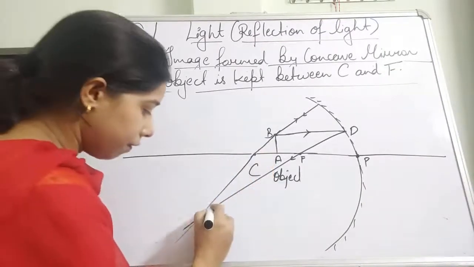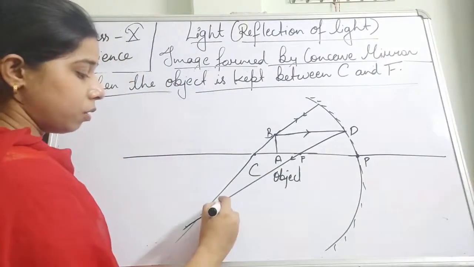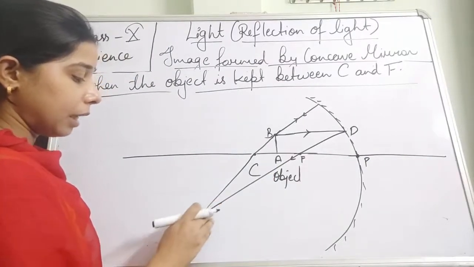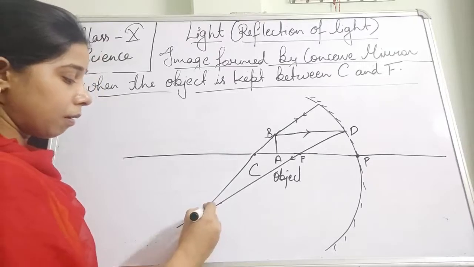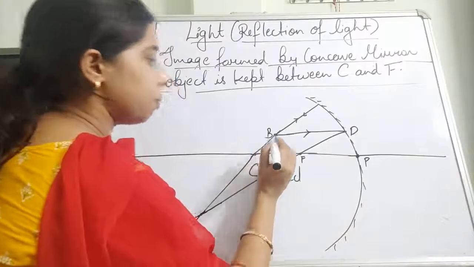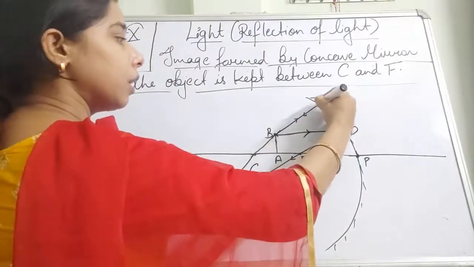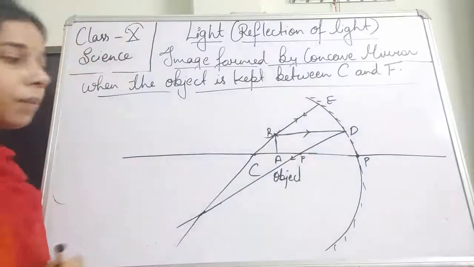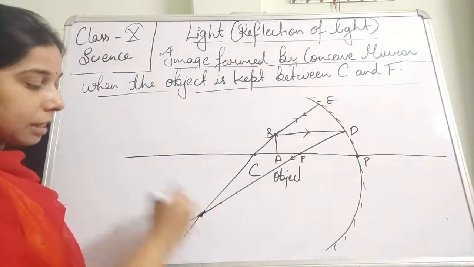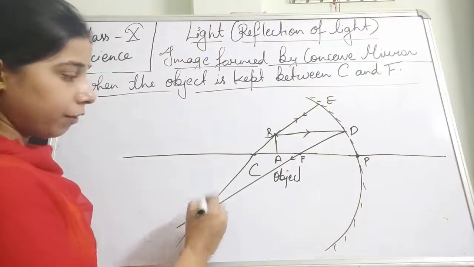With the help of a scale, if you make it, you will get the correct diagram. So here, after reflection it passes through the center of curvature. So one of the rays from B hits the reflecting surface. If suppose it is at E, students, then after reflection it intersects at a point.